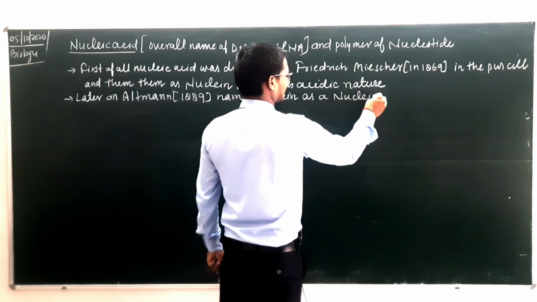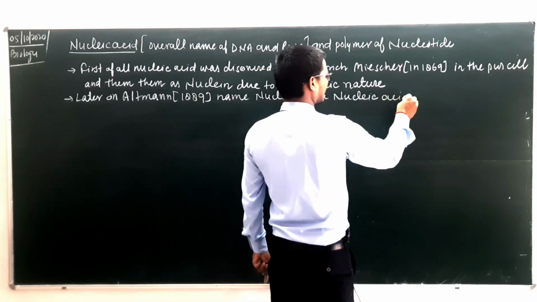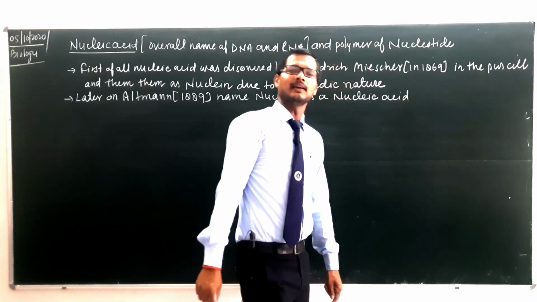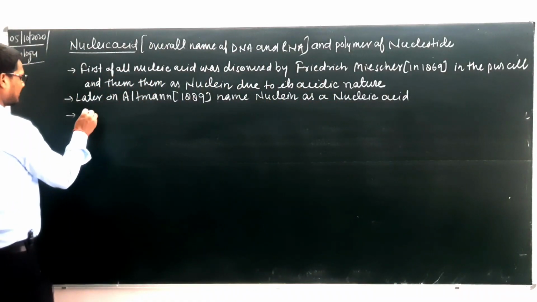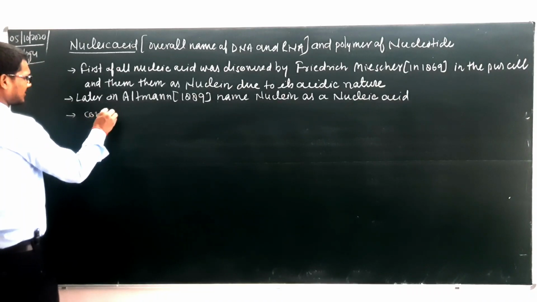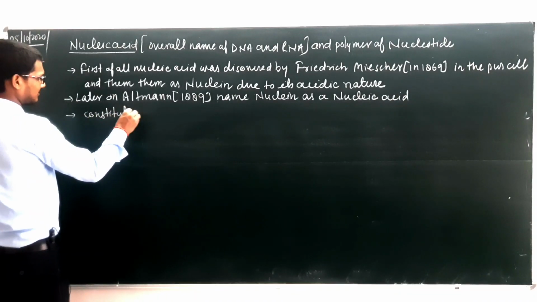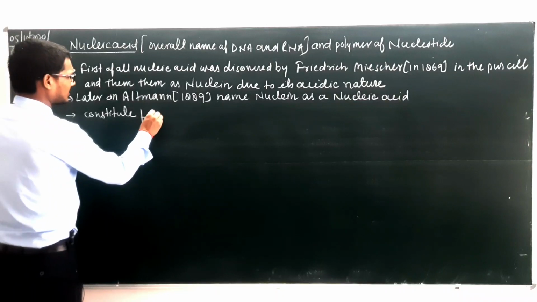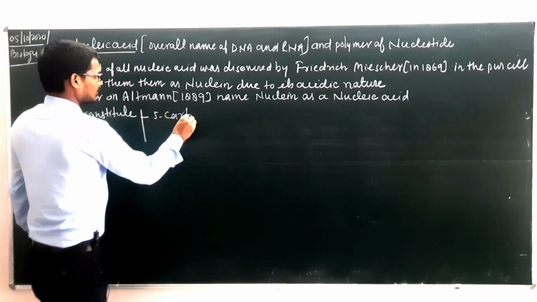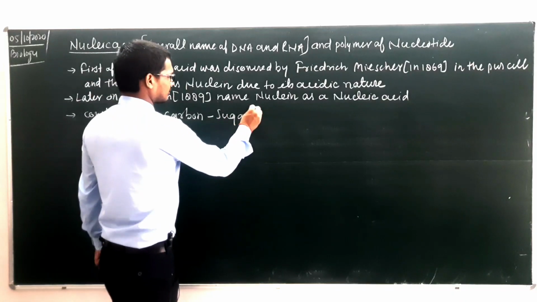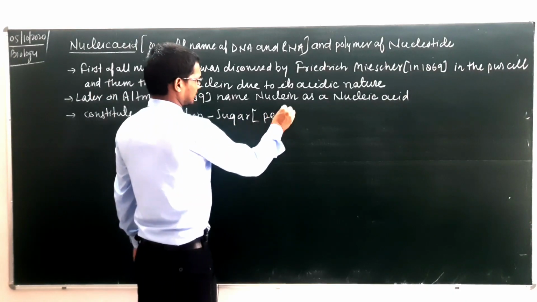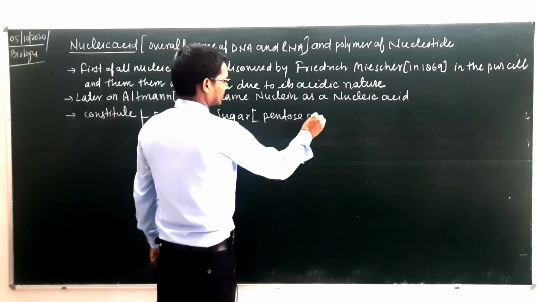It means that the name nucleic acid was given by Altman. And a typical nucleic acid constitutes a 5 carbon sugar, that is also known as pentose sugar.